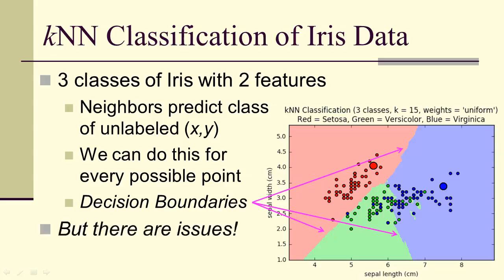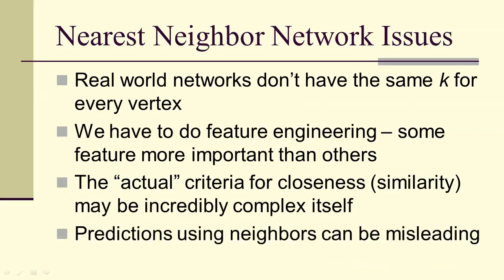But there are issues. What about a point that's on one of the boundaries? Is it blue or red or green, or can we say anything? So in general, nearest neighbor networks have issues. There's not always the same K. We're going to have to do feature engineering.